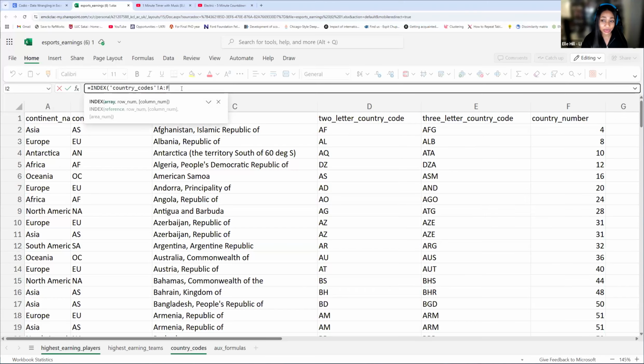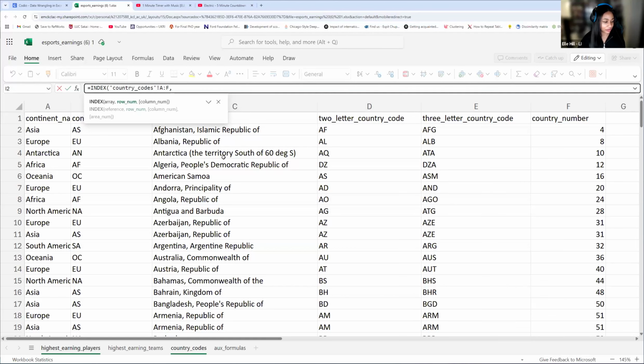So now that we have this, we are going to begin our match. I like to just highlight everything just because, let's say I want to return continent name instead of country name. If I want to do that, then I would have to create an entirely new index match formula. Instead, if I highlight all of the data in my first index, I can return anything within this data set. So anything is fair game, rather than just columns C and D.